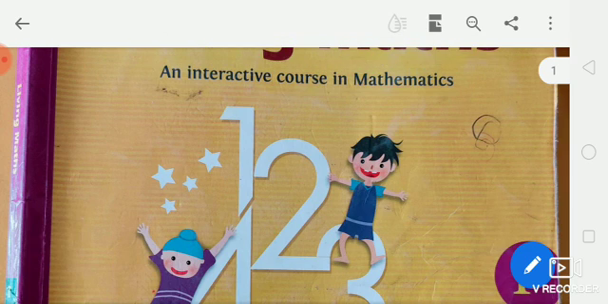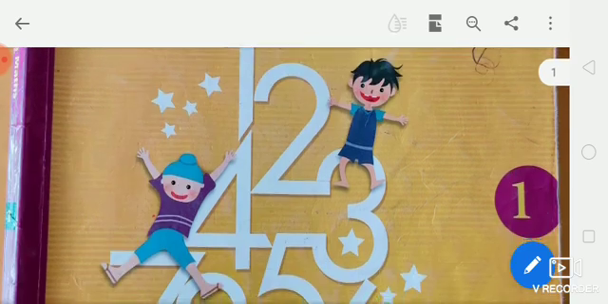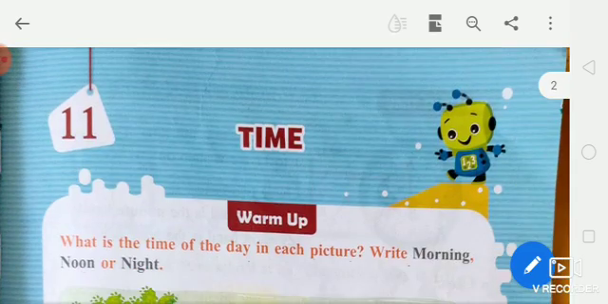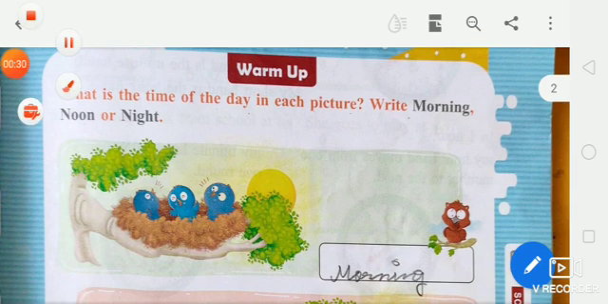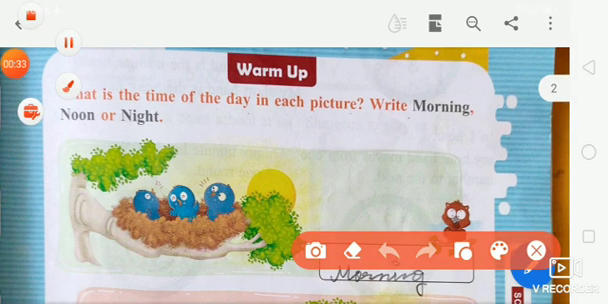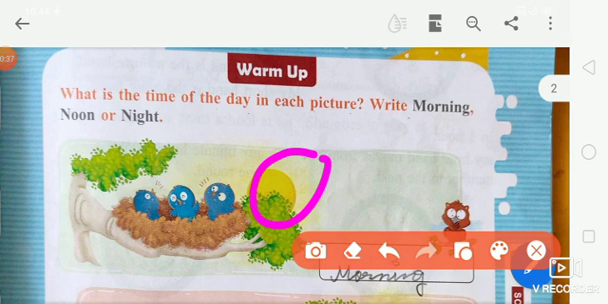So students, take out your maths book, open chapter 11, Time. What is the time of the day in which the picture is: morning, noon or night? Is that clear? So students, look at the first picture. The sun is rising. Rising means morning. Spelling of morning: M-O-R-N-I-N-G, morning.